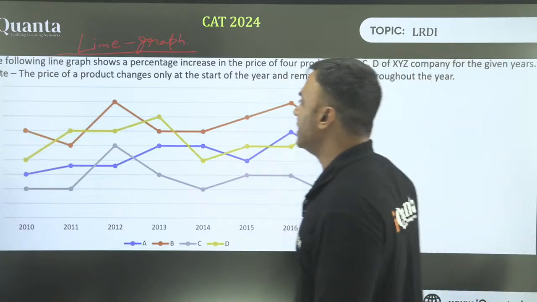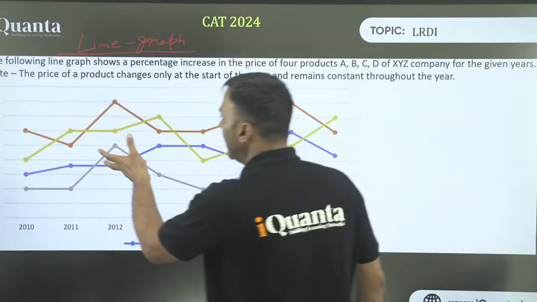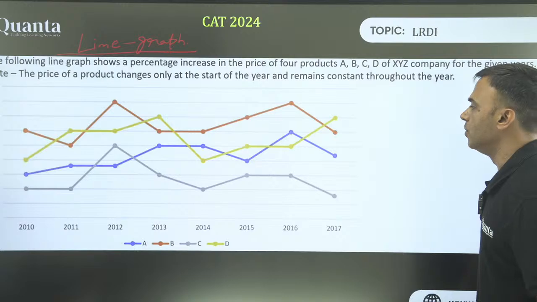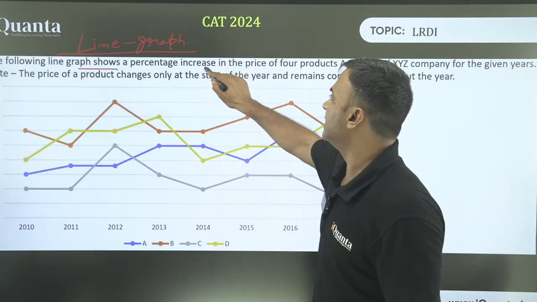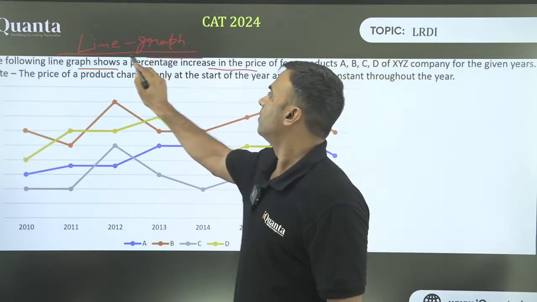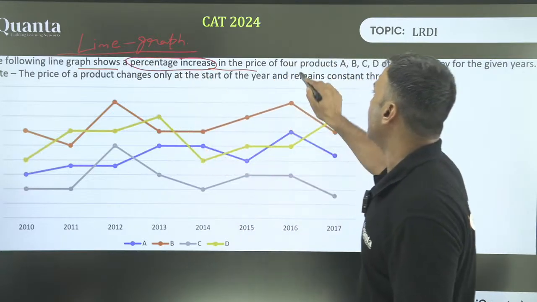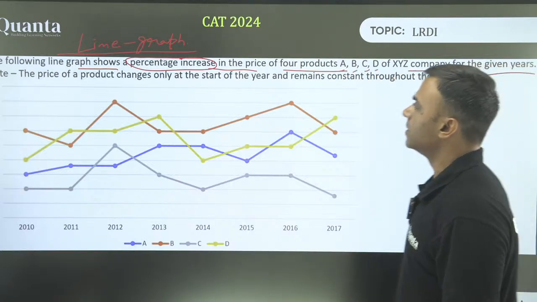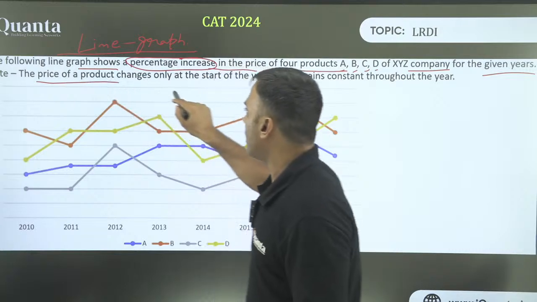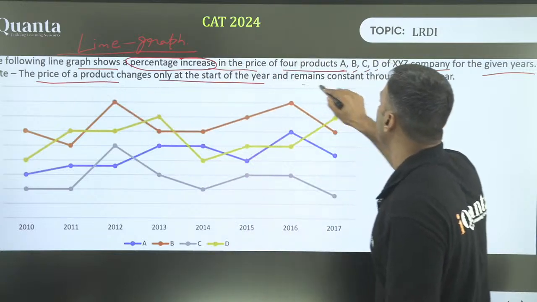This is called a line graph. What are the things that are already there? In this case, you have a head note. Do you see a head note? The following line graph shows a percentage increase, a very important part, percentage increase in the price of 4 products, A, B, C, D of XYZ company for the given years, right? The price for a product changes only at the start of the year and remains constant throughout the year.